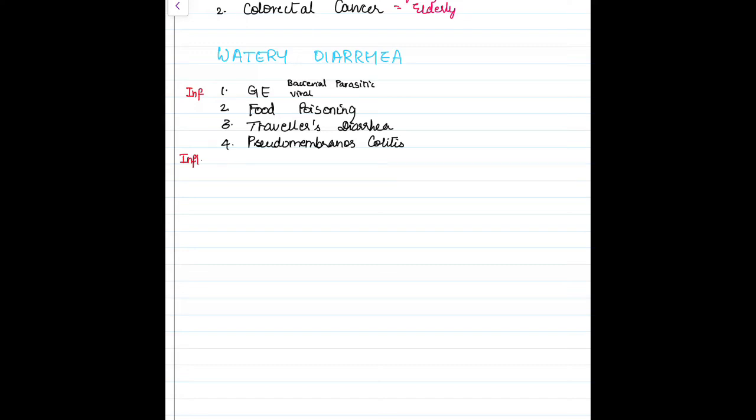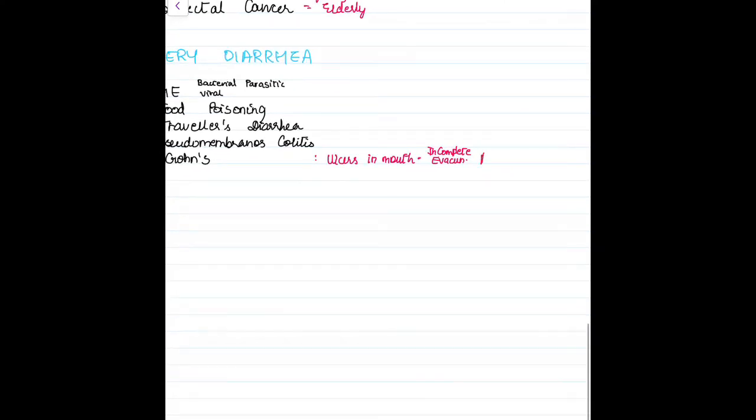So in inflammatory, the first thing you're going to think about is Crohn's. Okay? In Crohn's, what are the pertinent positives you'll ask? You'll ask if he has ulcers in mouth. And also, do you rush to defecate, incomplete evacuation, and abdominal pain? These are the questions.